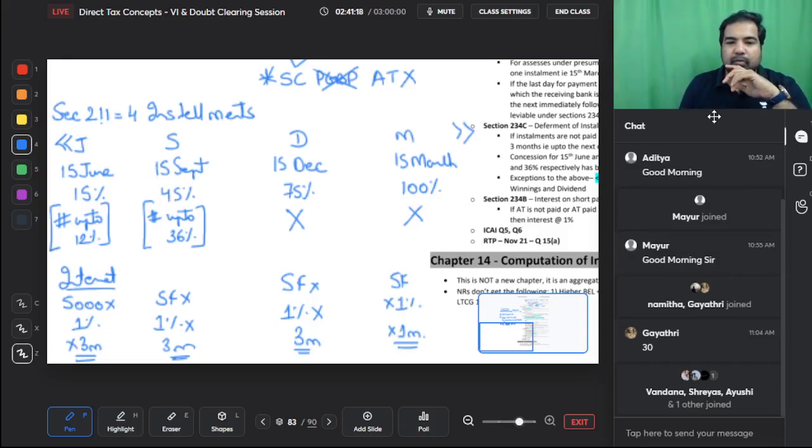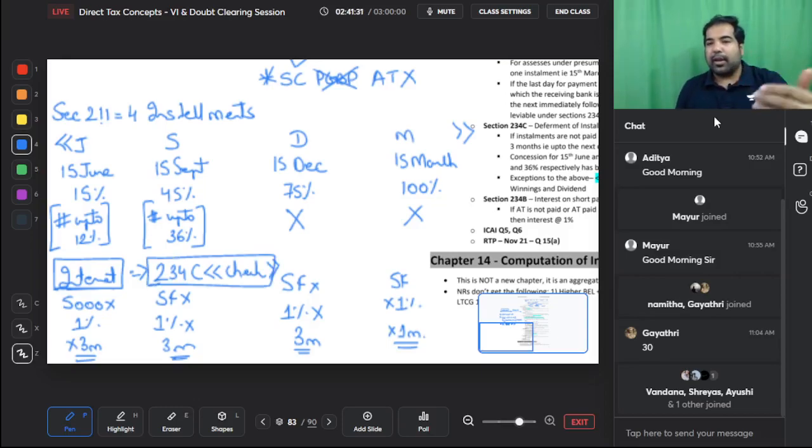Alright, so this is the interest on the shortfall. And guys, who checks this interest? There is a section called section 234C. C, the shortcut is check. So 234C will check every 4 months. It will wake up and it will check, have you paid on time? If you have not paid, it will charge you interest. So that is 234C.